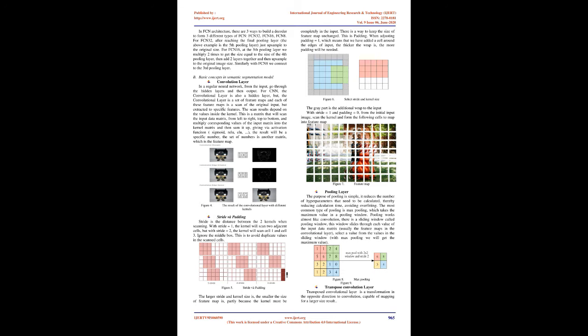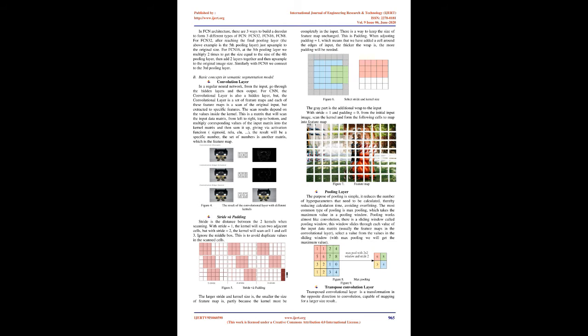For FCN32, after reaching the final pooling layer, the above example is the fifth pooling layer, just upsample to the original size. For FCN16, at the fifth pooling layer we multiply 2 times to get the size equal to the size of the fourth pooling layer, then add the 2 layers together and then upsample to the original image size. Similarly with FCN8 we connect to the third pooling layer.